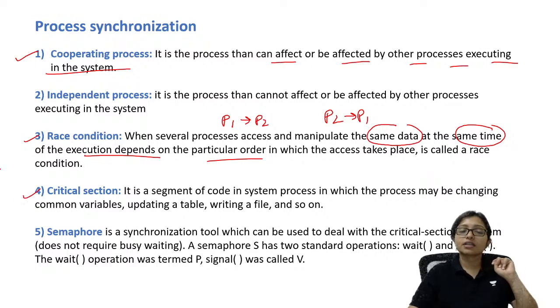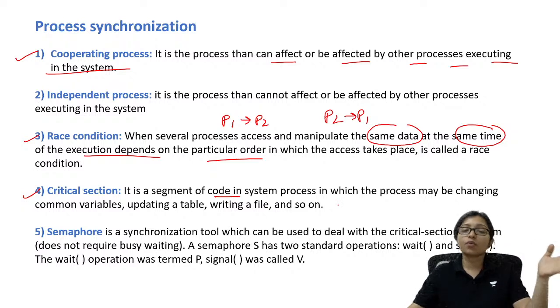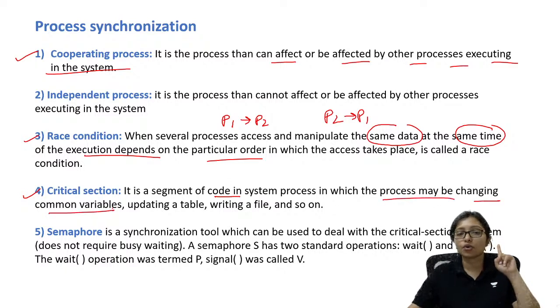Critical section. What is the critical section? The critical section is the segment of the code where at a time only one process can execute. It is the common area used by everyone, but at a time only one process can change the common variable or update it and so on. This is called the critical section.